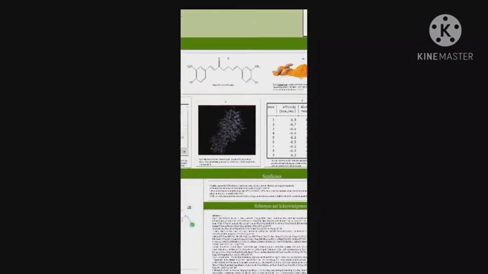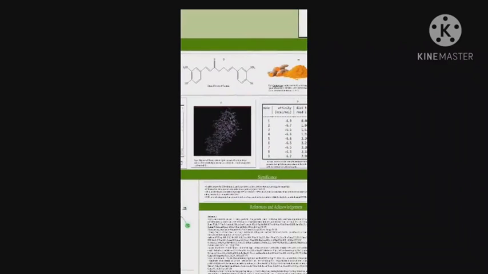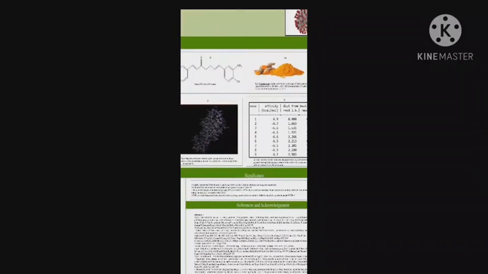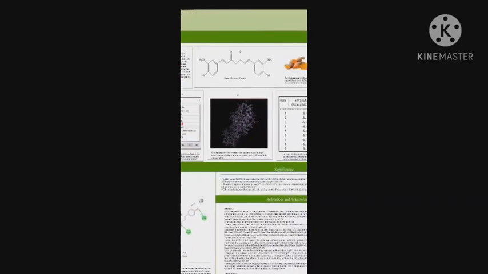The structure of this ligand was downloaded from PubChem in SDF format, and it was converted to PDB format through an online converter. After downloading, it was also prepared in the AutoDock software, like I prepared my protein in Discovery Studio, where I added some charges and converted this ligand into the PDBQT format.